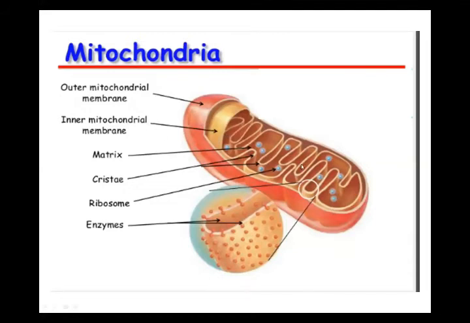See my cursor. The inner membrane enfolds inside and makes enfoldings, and these enfoldings, beta, are called cristae. The word we learned in the Golgi complex was cisternae, but this enfolding is called cristae. These cristae are filled with fluid, and this fluid is called matrix. This matrix contains enzymes.